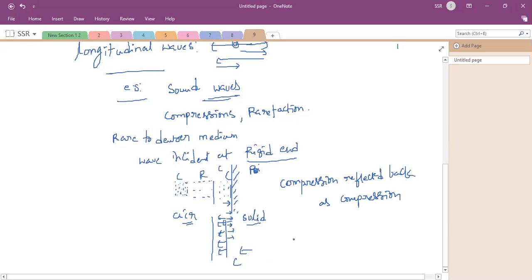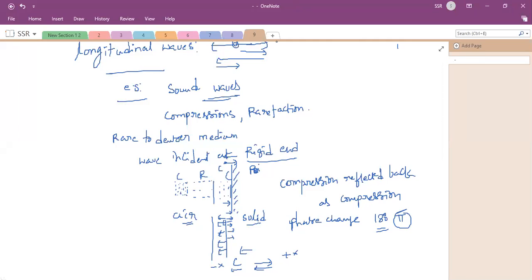Then what about the phase change? Here the phase change is 180 degrees, or pi radian. How is it? See here, this particle hits and is reflected back. That means you can see the incident particle and the reflected particle. What is the phase difference between the incident particle and the reflected particle? 180 degrees, because this is the positive x-axis and this is the negative x-axis. Okay. So, are you clear on this point, all of you?